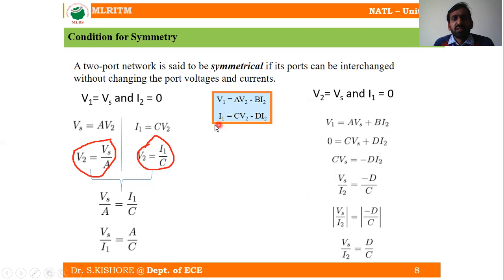And in the second equation, I1 is equal to 0, so 0 is equal to C into Vs plus DI2, or you can write minus DI2.